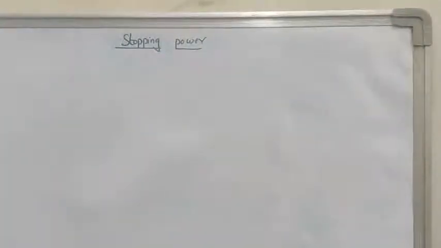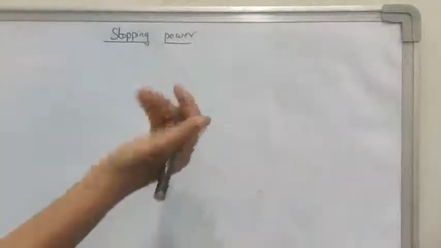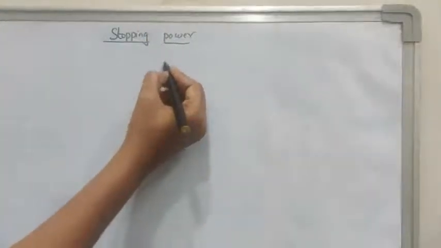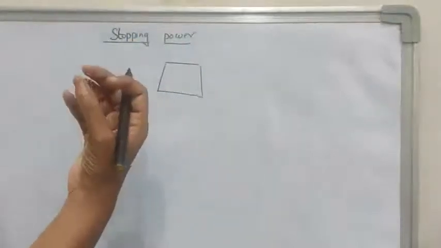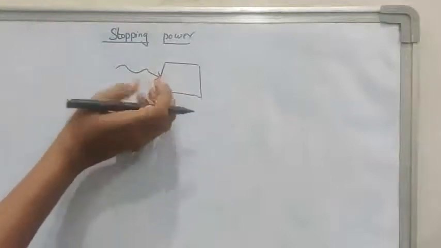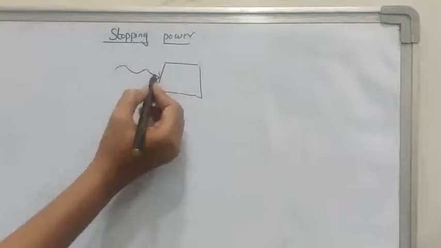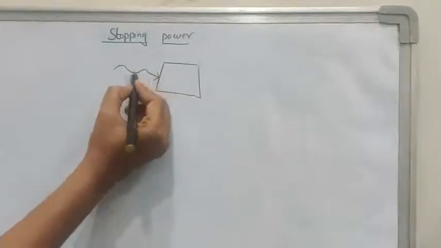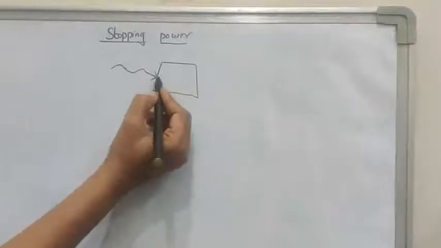Stopping power is nothing but the energy lost by a particle in passing through a unit length of medium. For example, if you consider any material or absorber, the incident energy will penetrate into the material.